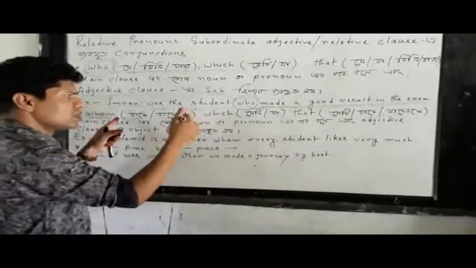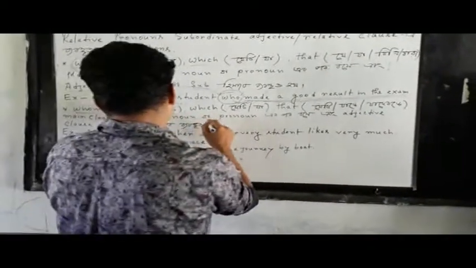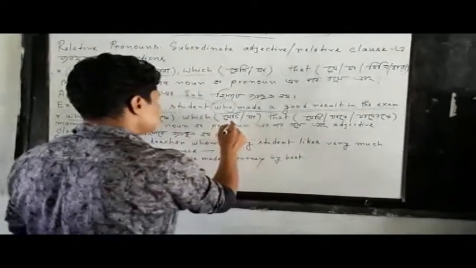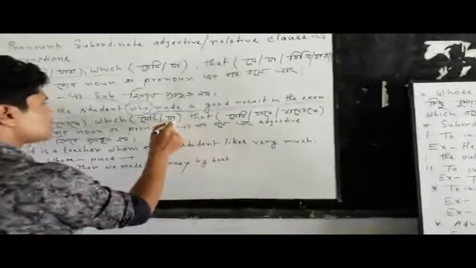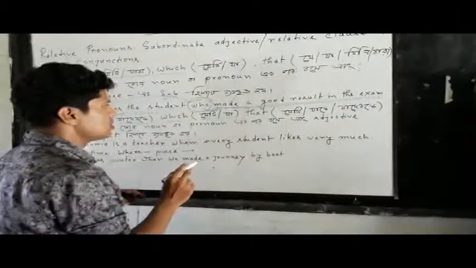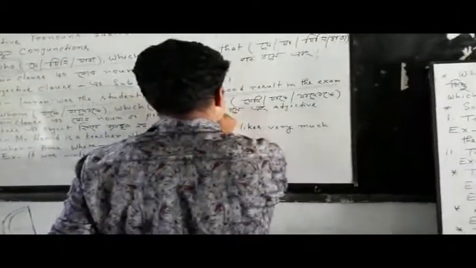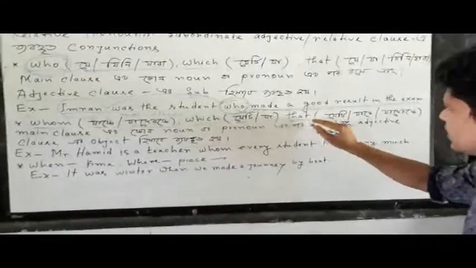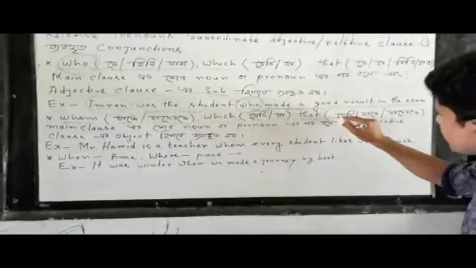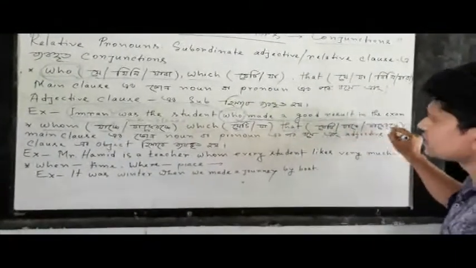Again, you see, which, jeti, ja. Then that, jeti, jake, jaderke. So that is here for Bangla, jeti, jake, jaderke.